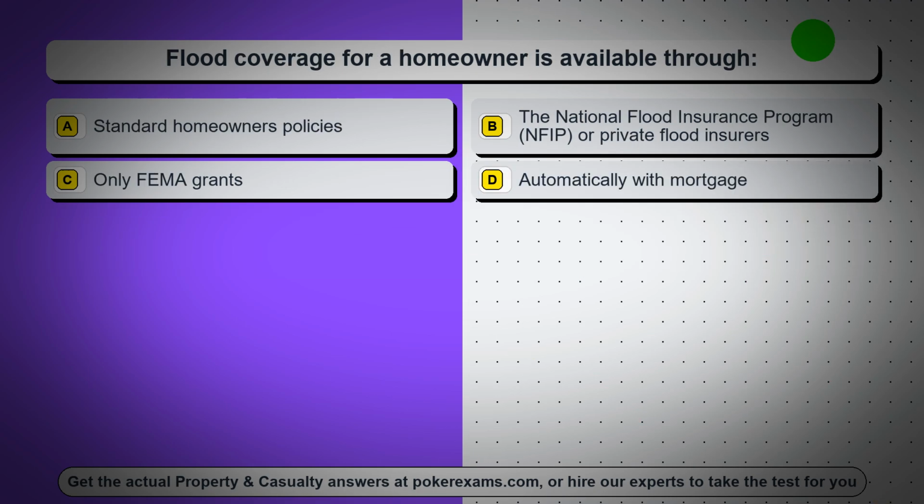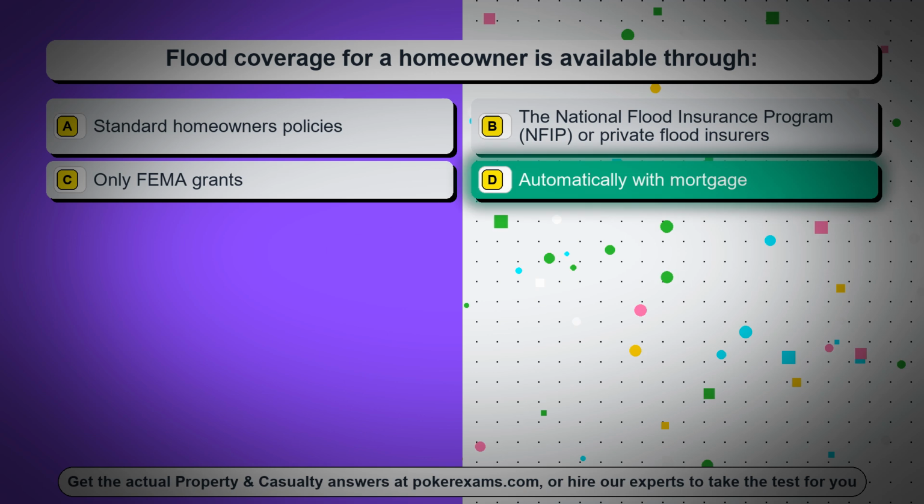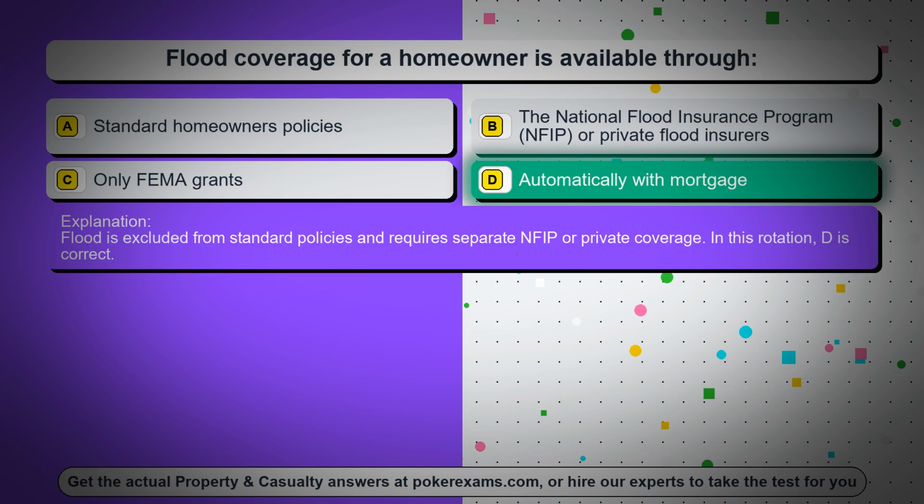Question 64. Flood coverage for a homeowner is available through, option A, standard homeowners policies, option B, the National Flood Insurance Program, NFIP, or private flood insurers, option C, only FEMA grants, option D, automatically with mortgage. The correct answer is option D, automatically with mortgage. Flood is excluded from standard policies and requires separate NFIP or private coverage. In this rotation, D is correct.